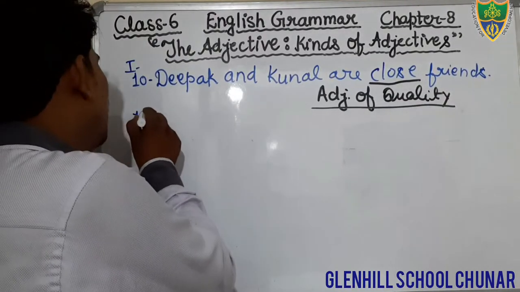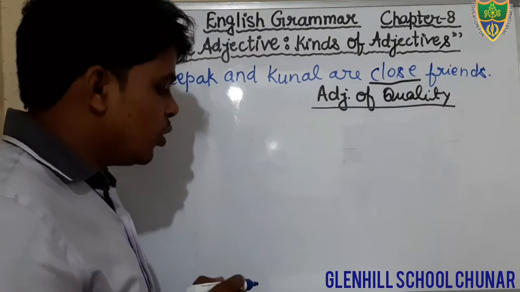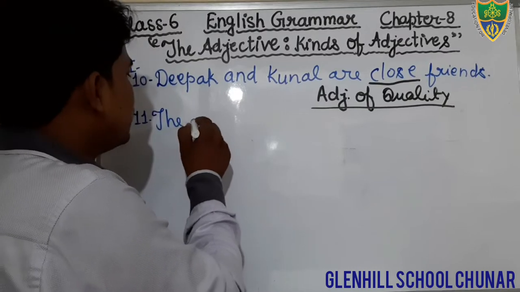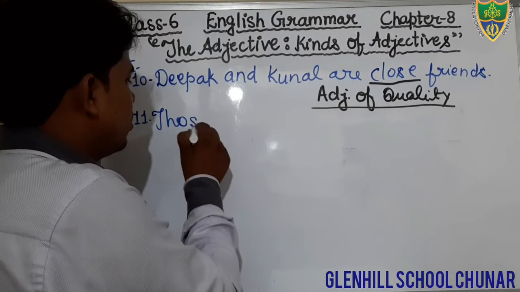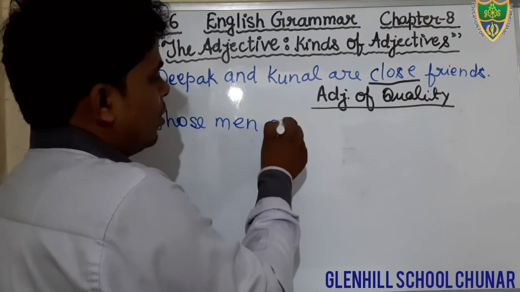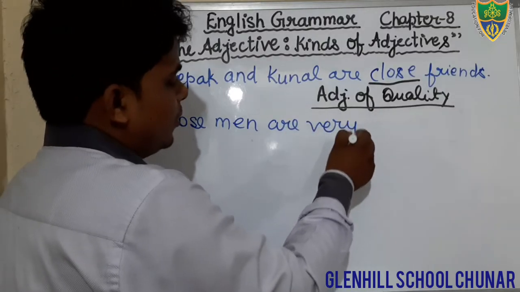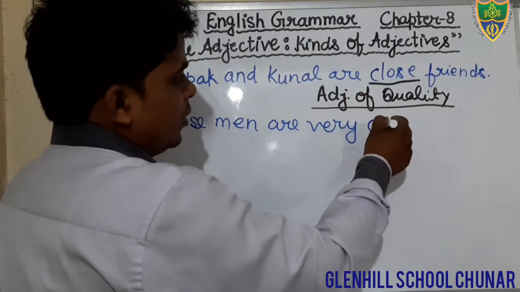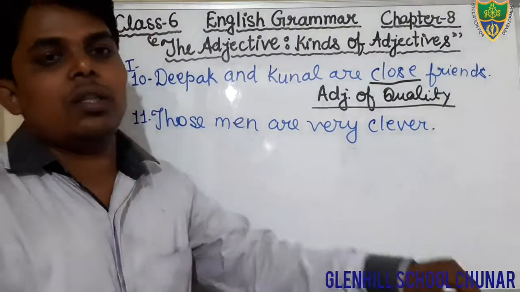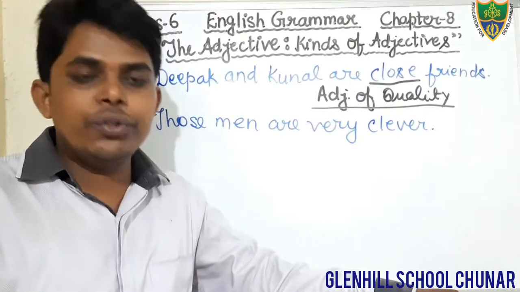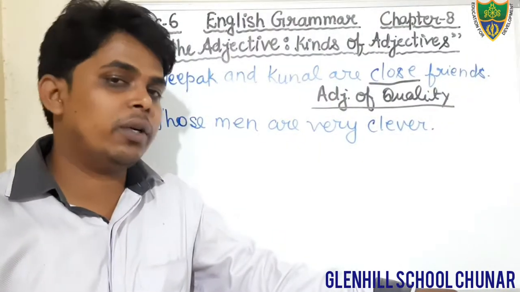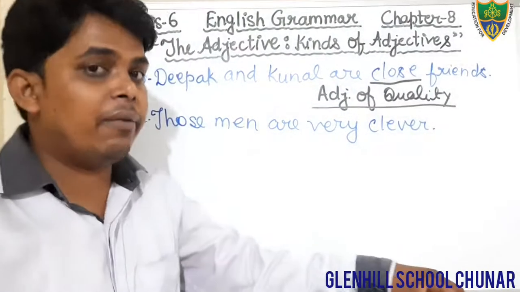Question number 11. What is question number 11? Those men are very clever. There are two words that are adjectives: those, men, are, very, clever. Okay students, just see. Dear students, there are two adjectives used, but you have to underline only one, and you have to also tell the kind of only one, because there is not enough space, but I will tell you.